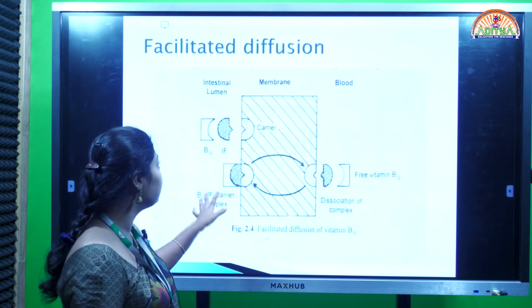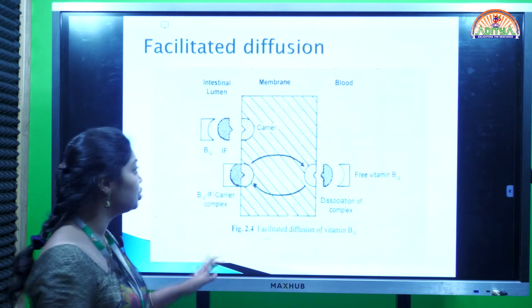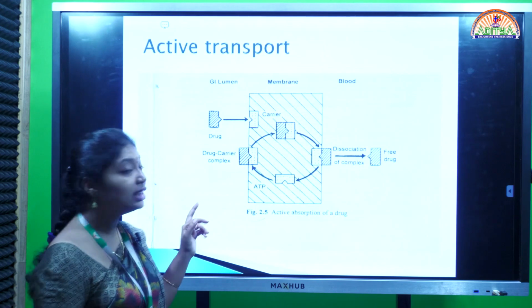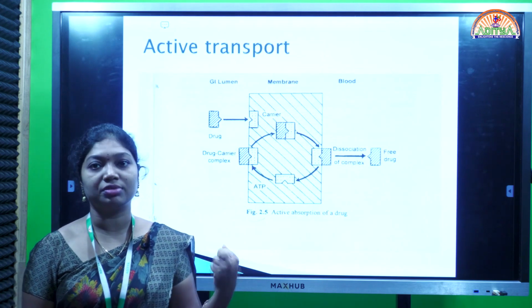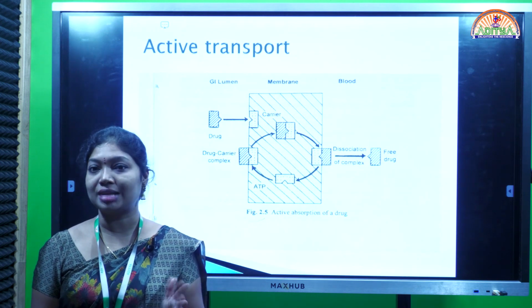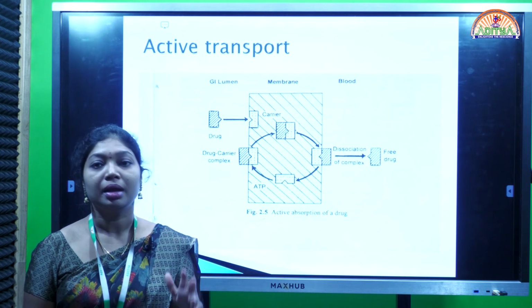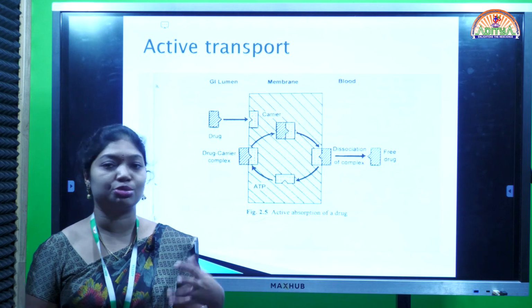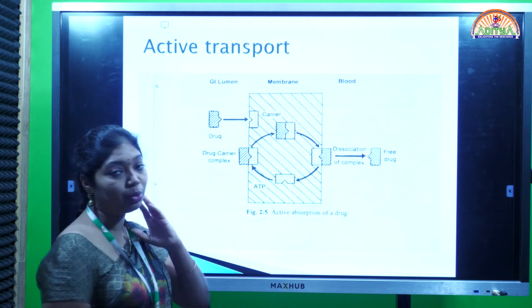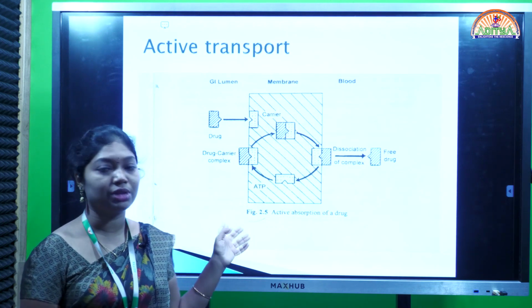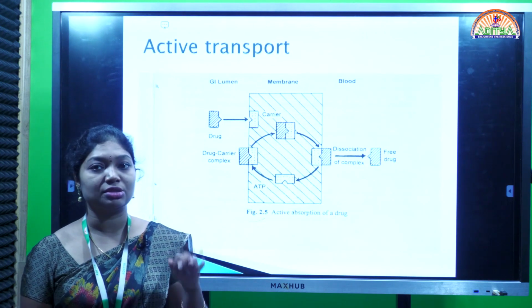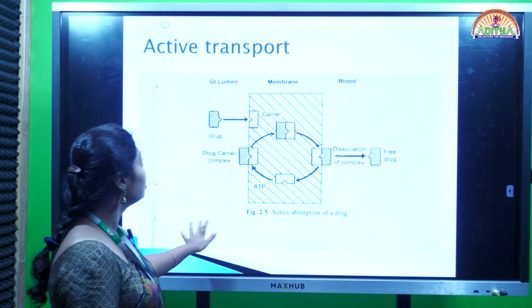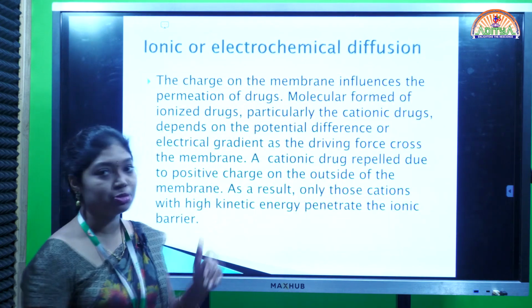In facilitated diffusion there is no need of energy expenditure, but here we have the need of energy expenditure. We are taking the energy from an outside source. That's why there may be a chance of metabolic poisons, because we are using an external source of energy. So this is one of the main disadvantages of active transport. So this is about the carrier mediated transport mechanism.